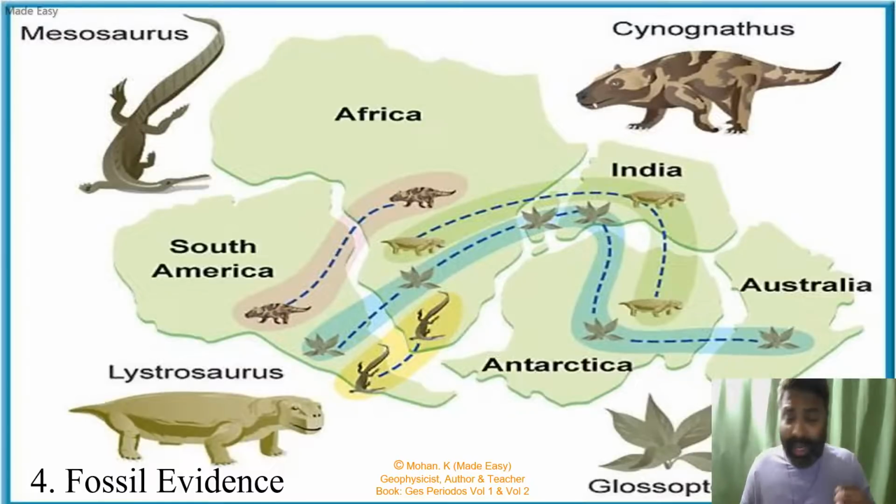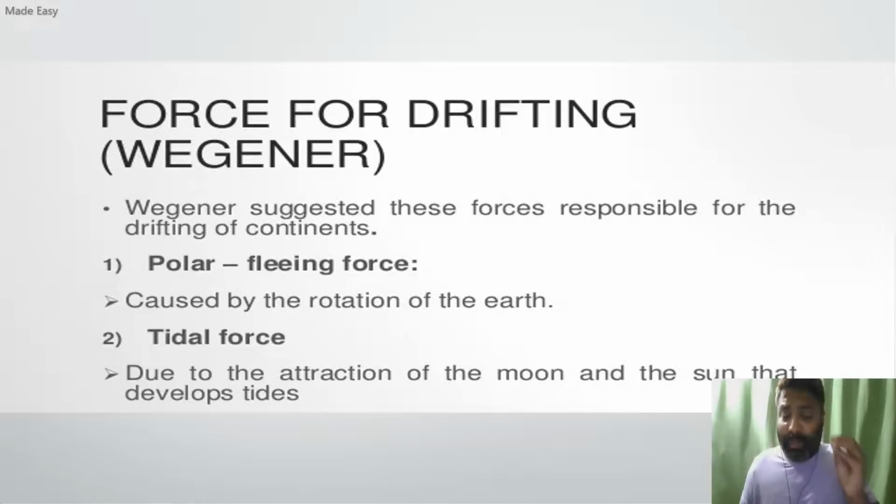Once the evidences were given, Alfred Wegener wanted to prove his theory by giving the reasons. So he suggested two reasons for the drift. Alfred Wegener, we should remember friends, was a climatologist, he was not a geologist. So in order to prove his theory, he suggested two forces. One is the rotation of the earth, and because of the rotation and a geoidal bulge, we have higher gravity in the polar region and lower gravity in the equatorial region. Alfred Wegener suggested that because of the higher gravitational force in the polar region, most of the continents are drifting polewards, which was not approved by the scientists, friends.